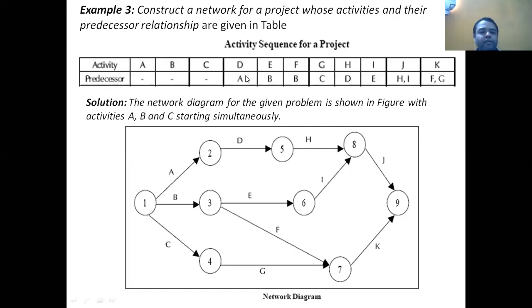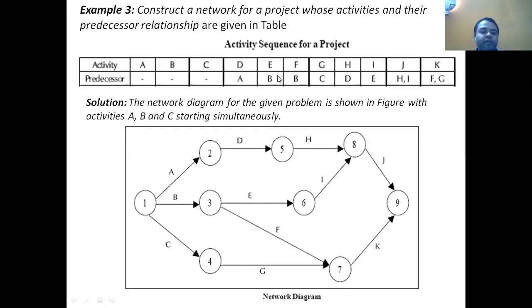Now next, for D, A is a predecessor. For E activity, B is a predecessor. For F activity, again, B is a predecessor.